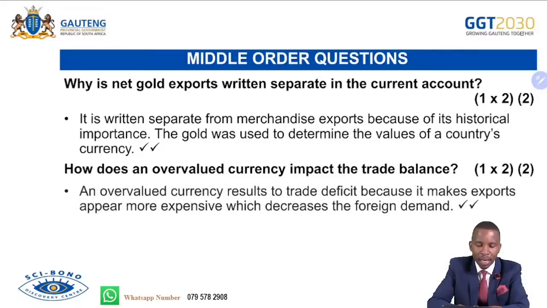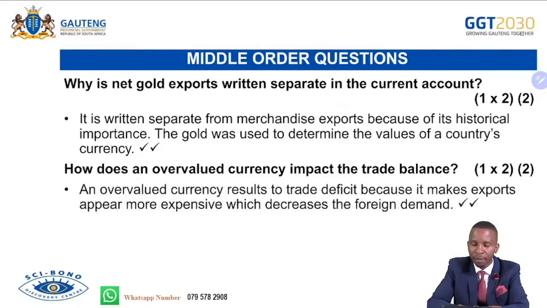Let's see. An overvalued currency results in a trade deficit because it makes exports appear more expensive, which decreases the foreign demand. If they become more expensive, they won't be that much demanded abroad. That's why it affects the current account in the negative way.